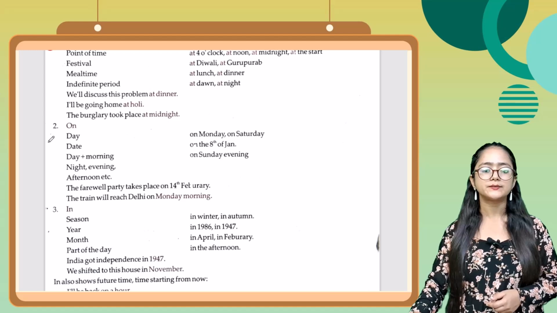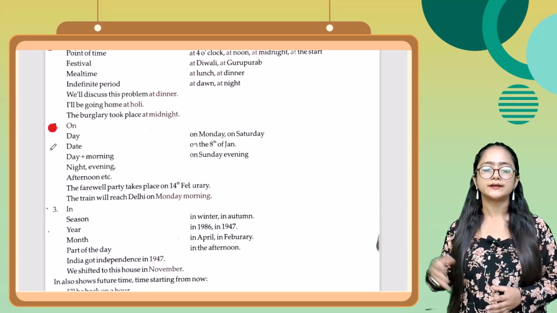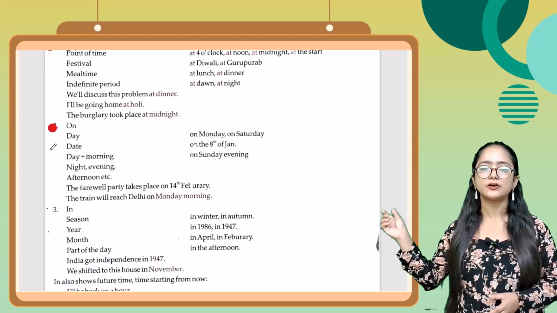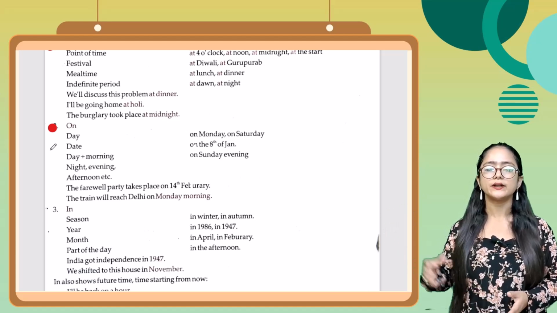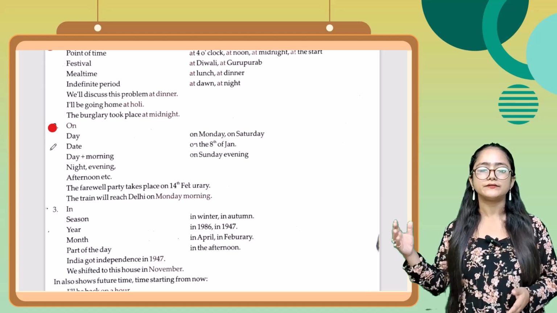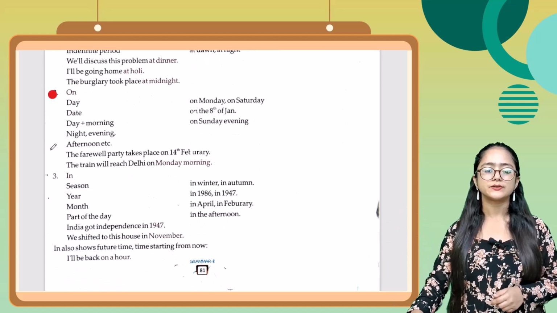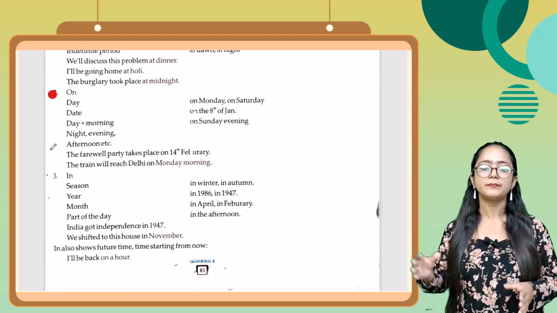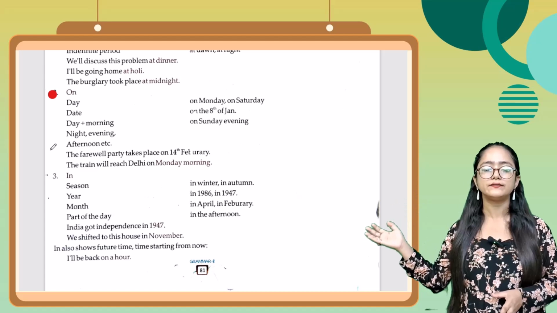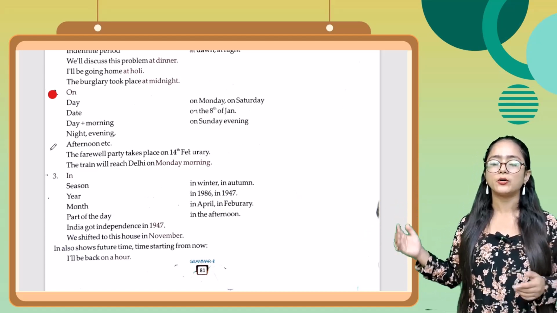Now the next preposition of time is on. Day, on Monday, on Saturday. Date, on 8th of Jan. Next one, day plus morning, on Sunday evening. Night, evening, afternoon, etc. For example, as you can see in the sentence, the farewell party takes place on 14th February. Next one, the train will reach Delhi on Monday morning.